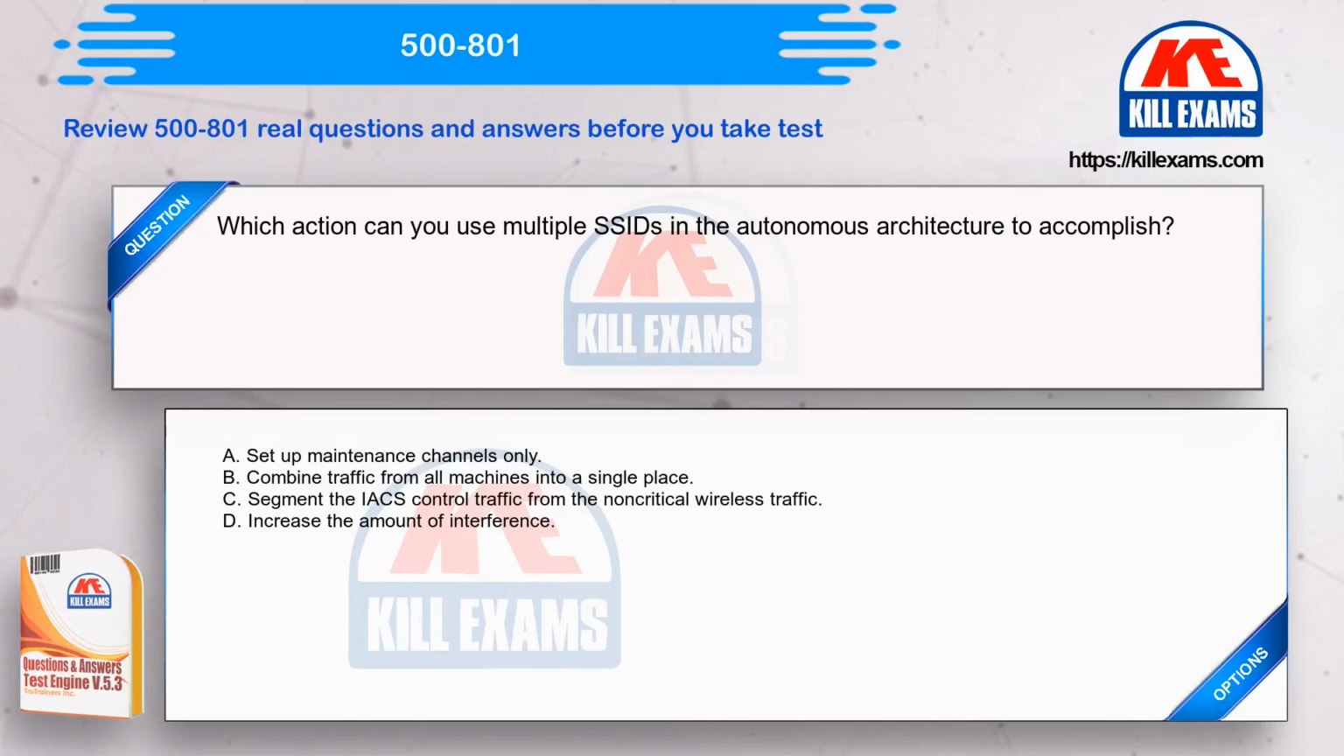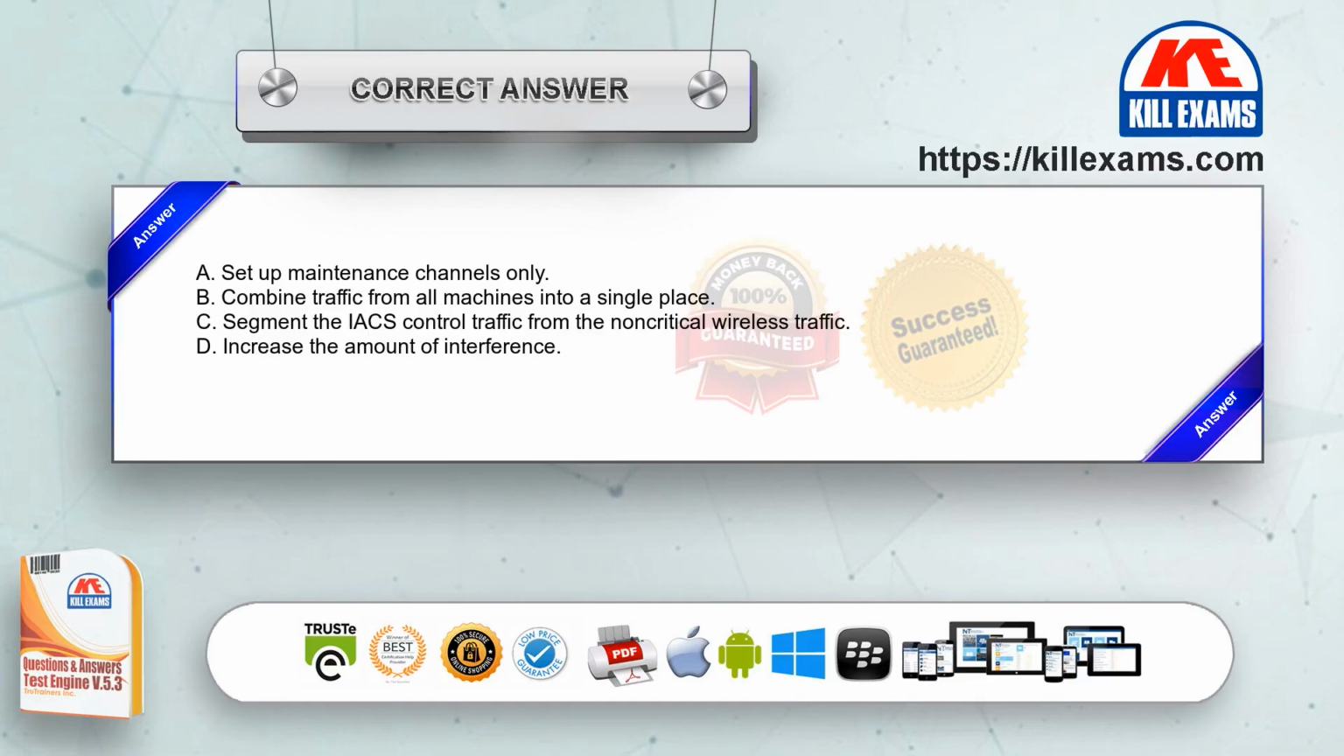Which action can you use multiple SSIDs in the autonomous architecture to accomplish? Option A. Set up maintenance channels only. Option B. Combine traffic from all machines into a single place. Option C. Segment the EX control traffic from the non-critical wireless traffic. Option D. Increase the amount of interference. The correct answer is option C.